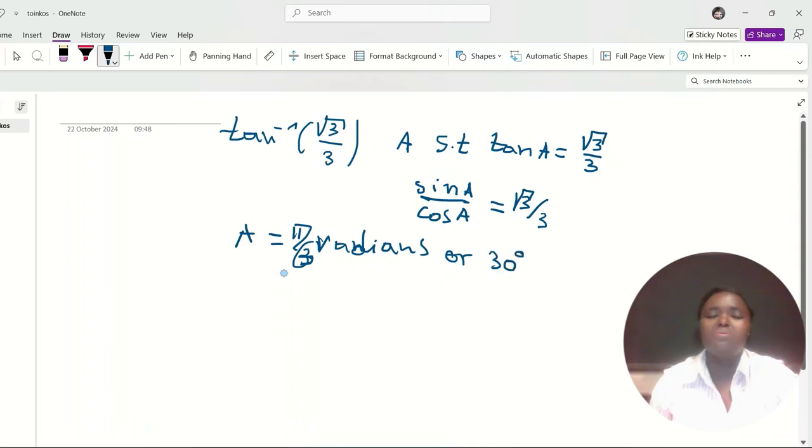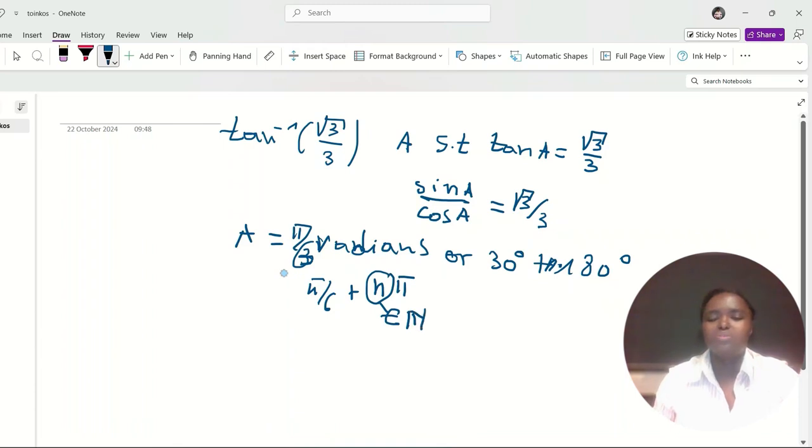But not only these ones, because in the third quadrant there are also other angles. So we need to add n times 180 degrees, or in radians, you write it this way: pi over 6 plus n pi, where n belongs to the natural numbers.